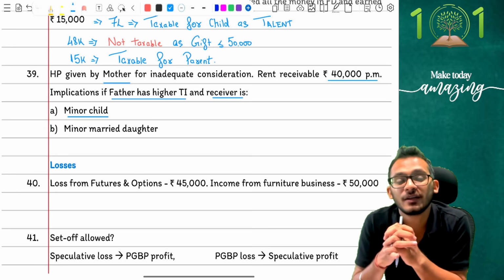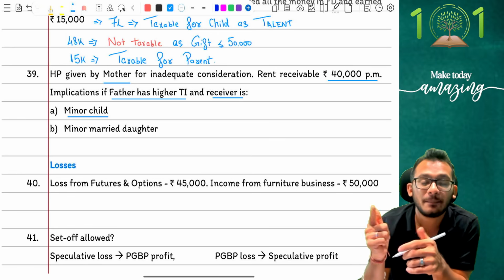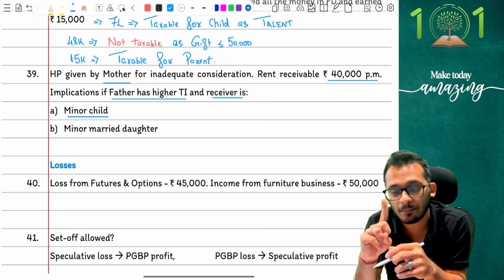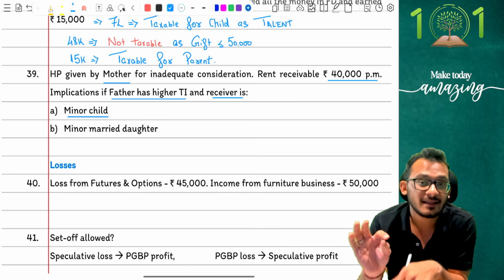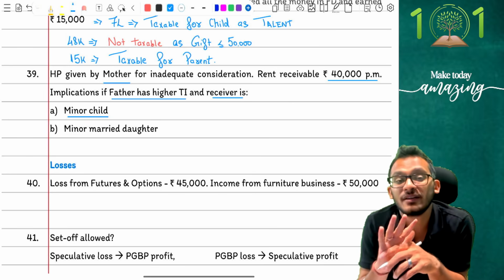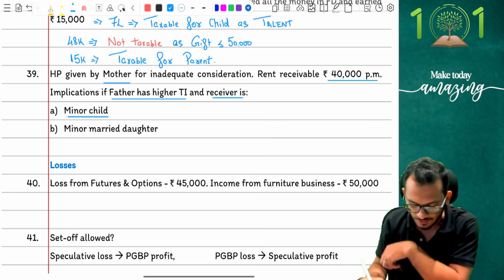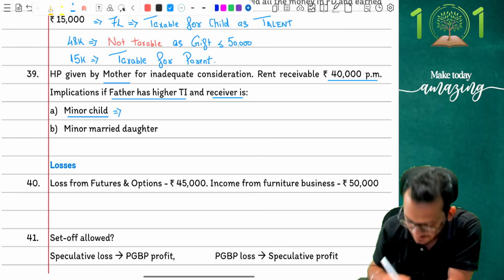The HP chapter has something called deemed ownership, and deemed ownership says that whenever there is any transfer happening from spouse, or from parent to the minor child, it is taxable as deemed owner for the respective parent. In deemed ownership we do not have the condition of the parent whose income is higher. Meaning, in this conversation,